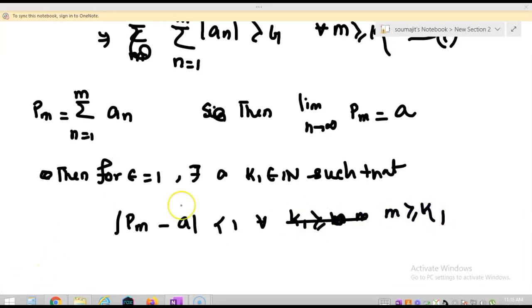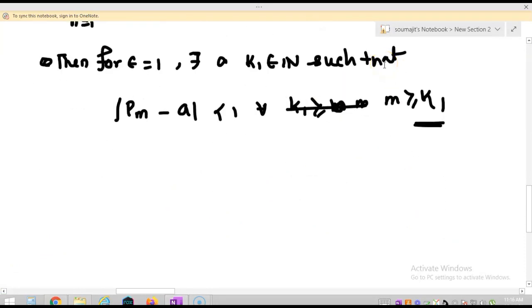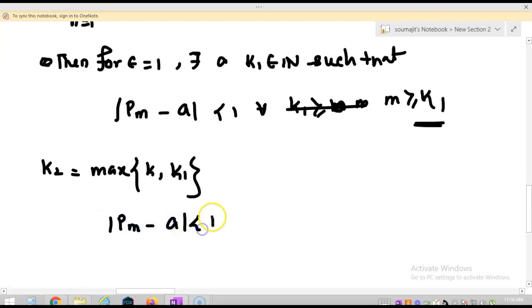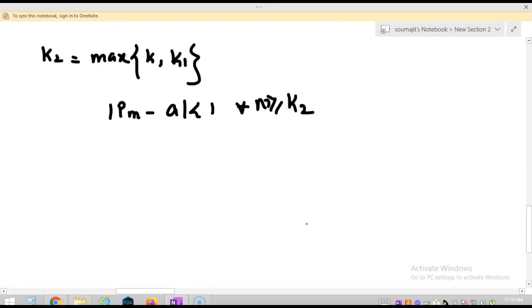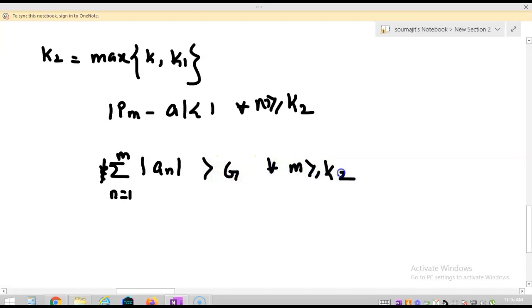Okay, you can see there are two natural numbers here, K and K1. So we have to choose the maximum of these. So I am choosing K2 equal to maximum of K comma K1. Then from this I can write mod of P_m minus A less than 1 for all m greater equal to K2, and summation n equal to 1 to m of mod of a_n greater than g for all m greater equal to K2, right?